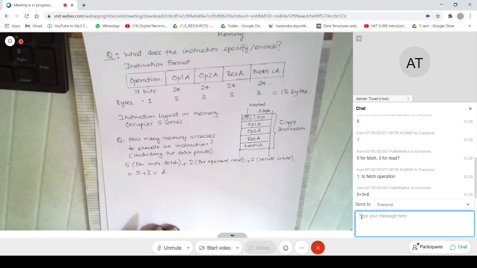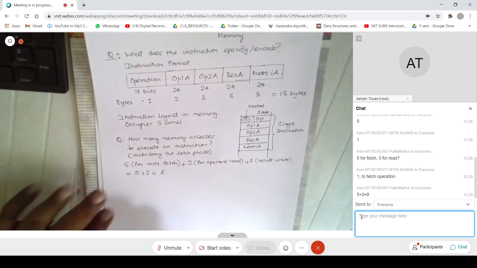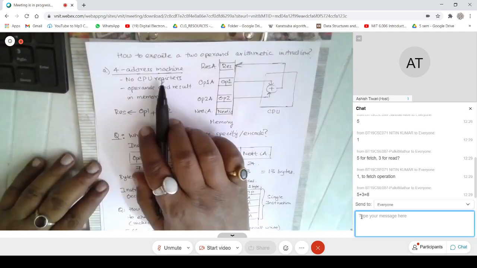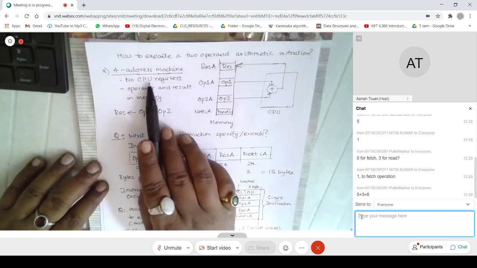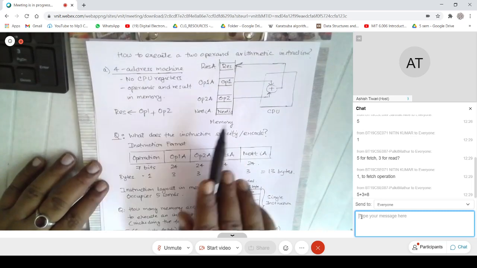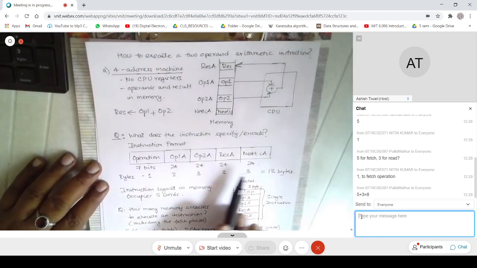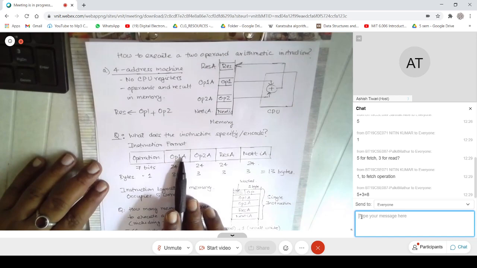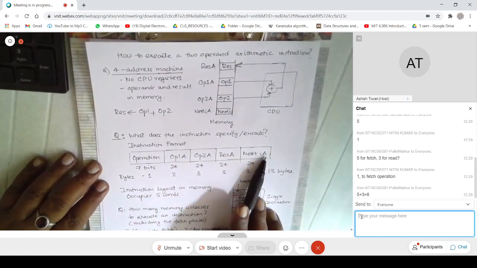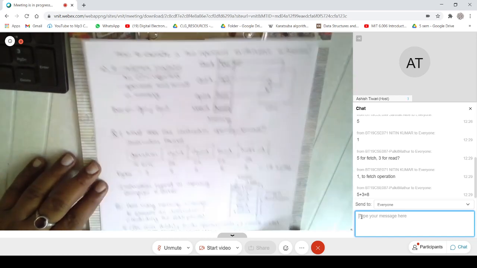Okay, so coming back, why is it called a 4 address machine? Well, the reason it is called a 4 address machine is because it contains 4 address instructions. This instruction specifies 4 addresses: 1, 2, 3, 4. Right? So maybe let me write it down.